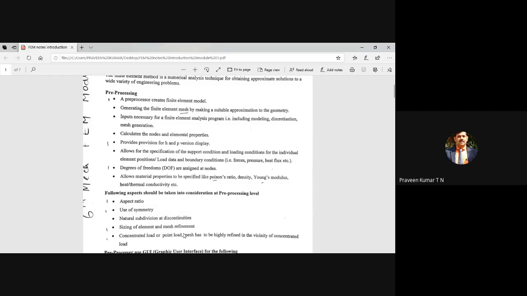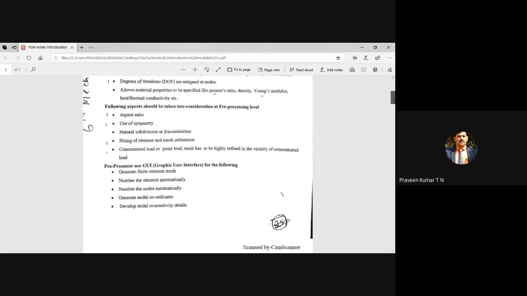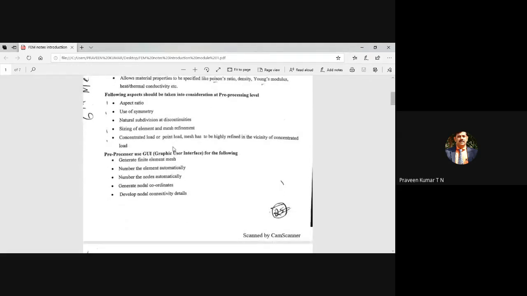Then sizing of the element or mesh refinement. Mesh refinement is nothing but, imagine we have a cantilever beam. Initially, we have taken only 10 elements. To get a more accurate solution, we may go for 100 elements. That is referred as mesh refinement. Then all concentrated loads, all information you have to go for. Pre-processing uses a graphical user interface to generate the finite element mesh, and numbering of elements and nodal numbering is also done automatically, taken care of by the software itself.